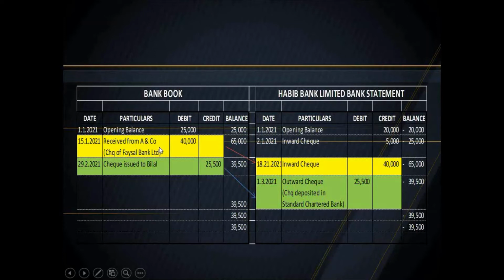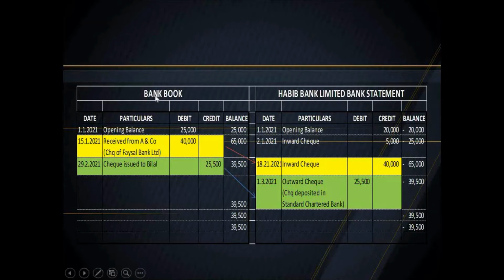The check received on 15th January was immediately deposited, and it took days for clearance since the banks were different. So on 18th February 2021, the inward check was 40,000 rupees, so the balance became 65,000.